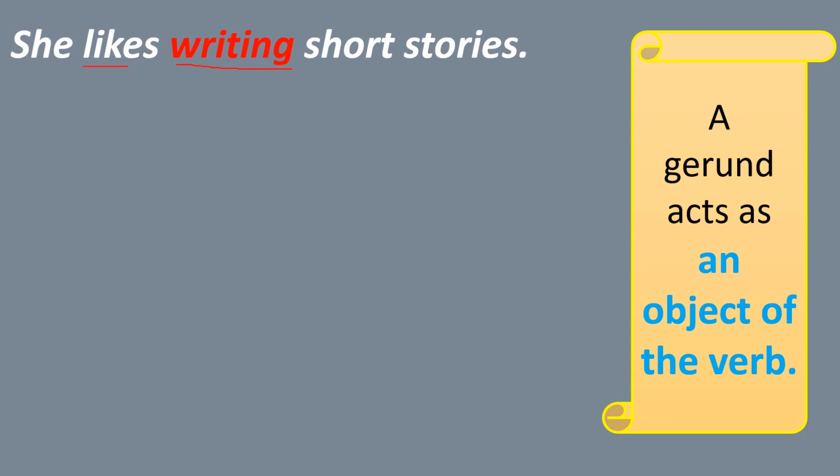When there is an object of the verb, that verb must be a transitive verb. A transitive verb means that it can be changed into passive form. Just check yourself. Writing stories is liked by her. That is the passive sentence of she likes writing short stories. So writing is the object of the verb likes.